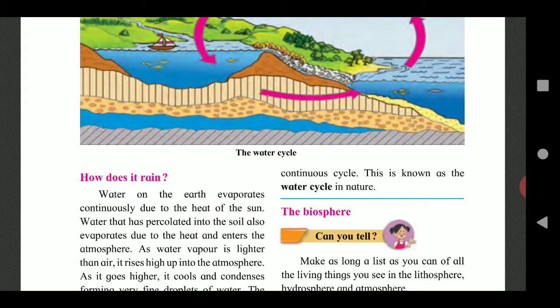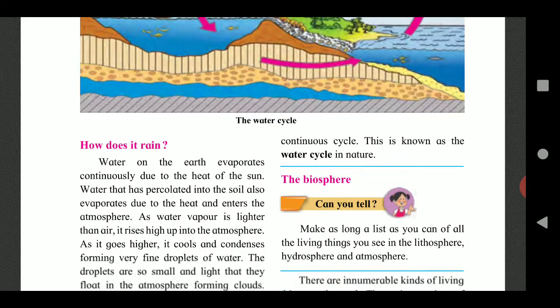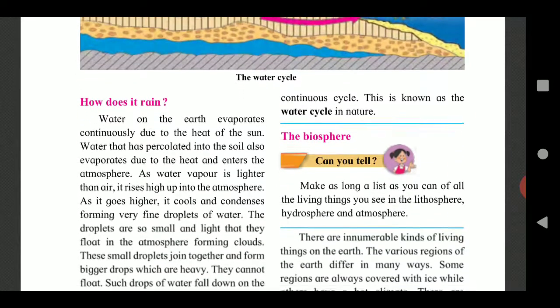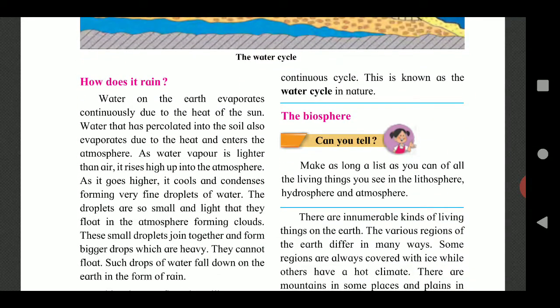Water on the earth evaporates continuously due to the heat of the sun. Water that has percolated into the soil, percolated means collected into the soil, also evaporates due to the heat and enters the atmosphere.